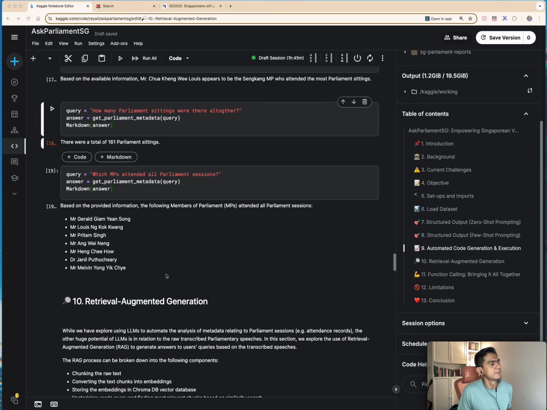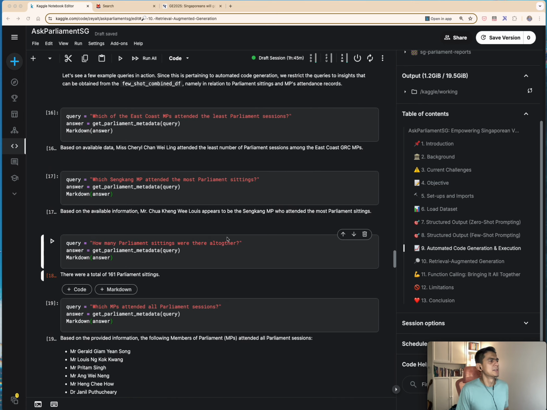And we can see that, because its role is basically extracting data and insights from a data frame, there's very little way it can go wrong, unless of course it's being asked a question that this data frame can't answer.